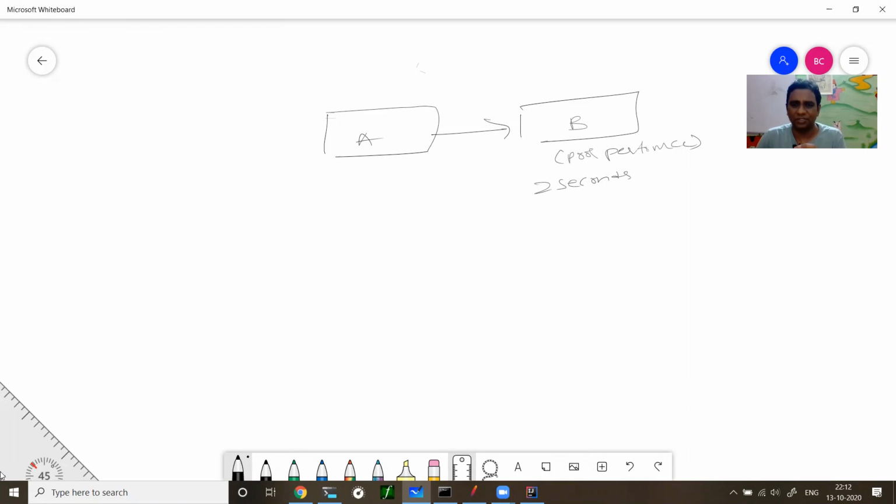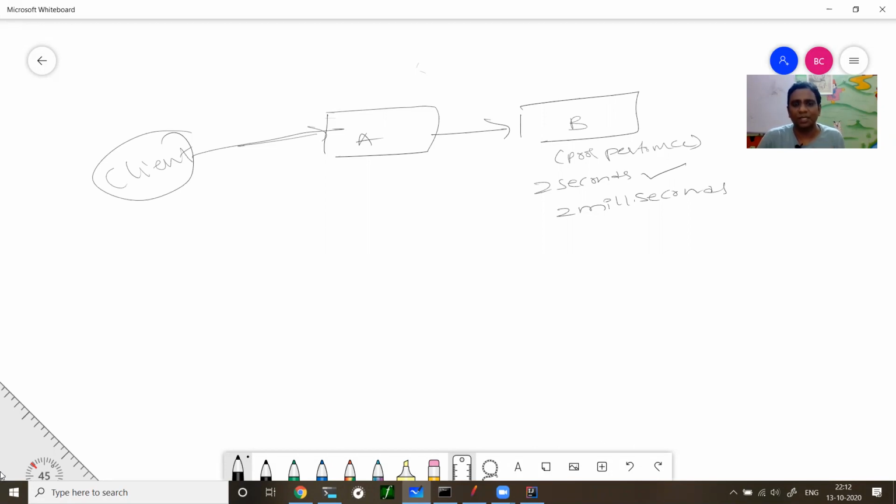Its normal behavior is it should take 2 milliseconds, so taking 2 seconds is very bad. That will impact the other microservices which depend upon B. It can be a client, it can be someone. The client calling A is fine, but because of B, A is also experiencing slowness.